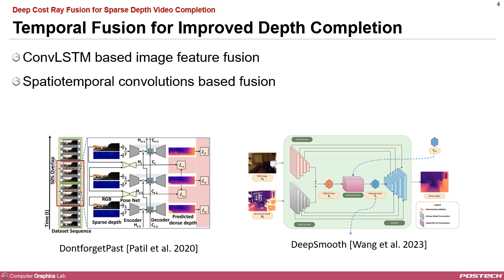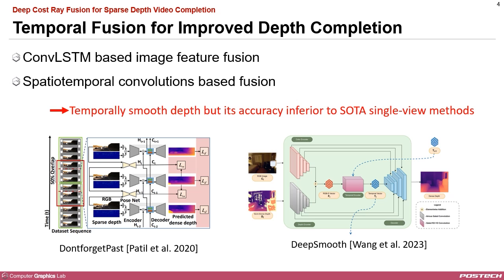Patil et al. applied convolution for image feature fusion through image warping, while Wang et al. employed spatiotemporal convolutions to capture temporal information, without relying on explicit warping operations. Although these depth video completion approaches produce temporally smooth depth outputs, they have shown lower accuracy compared to state-of-the-art single-view methods.